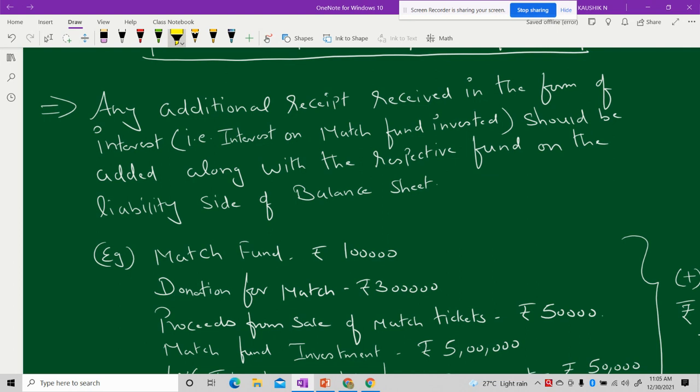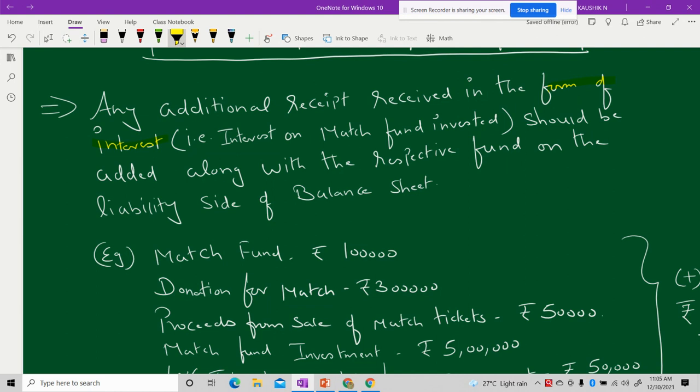In addition to these two, there may be another receipt in the form of interest. Suppose an NPO has invested some portion of a respective fund in any of the investments, whether for a short period or for a long period, obviously they will get interest from that particular investment.